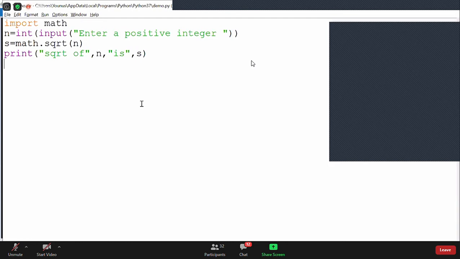Then as usual, I will take an input and write enter a positive integer. So you all confirm that that line has no problem. So taking input is very clear now.